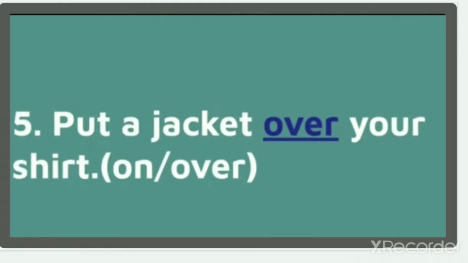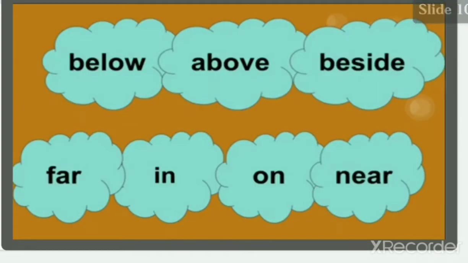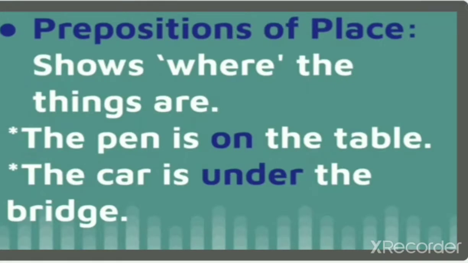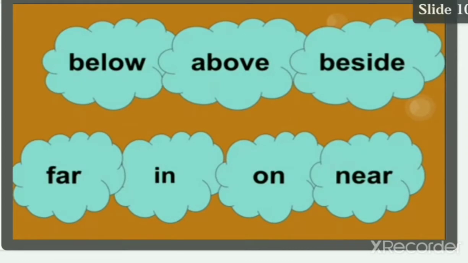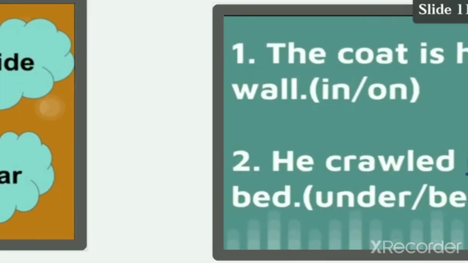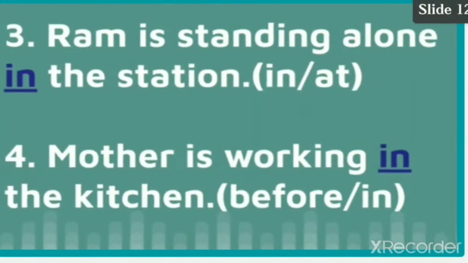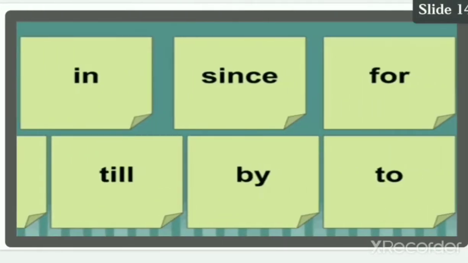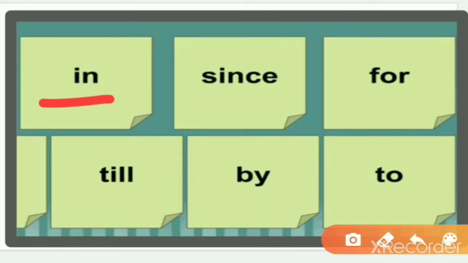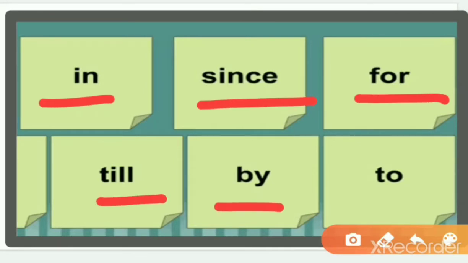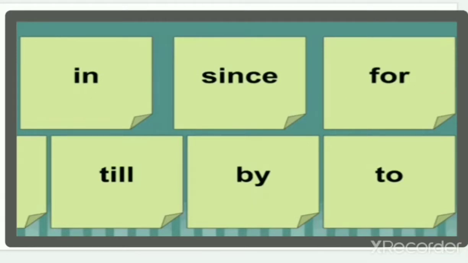Okay. So what were these? These were the prepositions of place. It means where the thing is, where the things are. It means on, under, above, beside, down, below, far, in, near. Right? Yes. So, in, since, for, till, by, to. Okay? These are the prepositions of place.